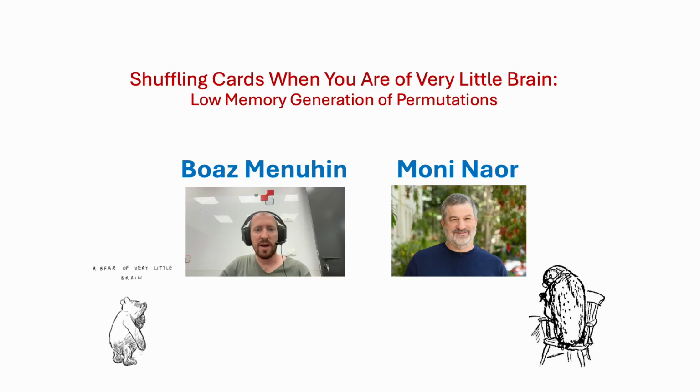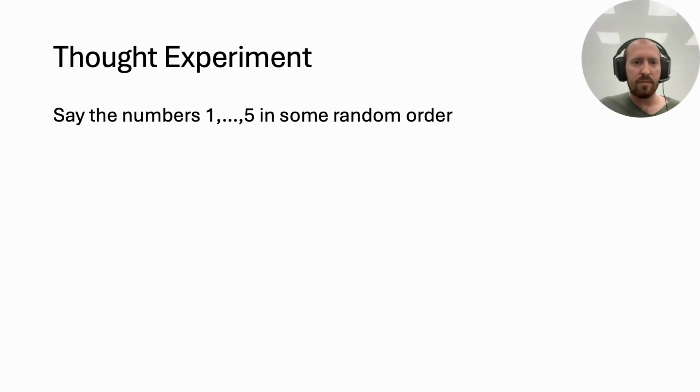Hello everyone, my name is Menuhin, and in this talk I'll tell you about a paper that I've co-authored with Naor. It's called Shuffling Cards When You Are of Very Little Brain, Low Memory Generation of Permutations. And as the name suggests, it's about generating random permutations with a small amount of space.